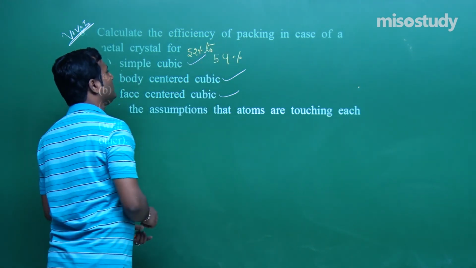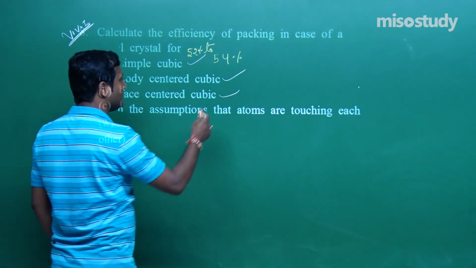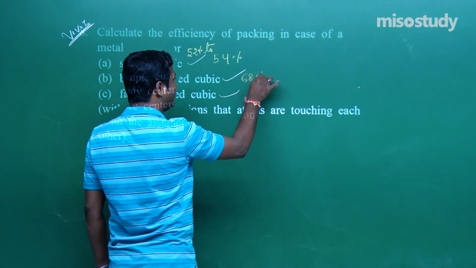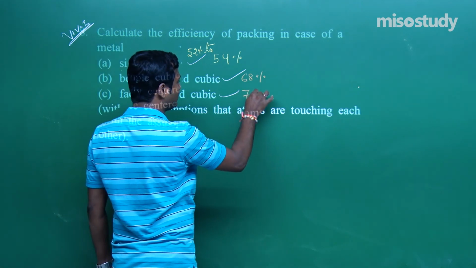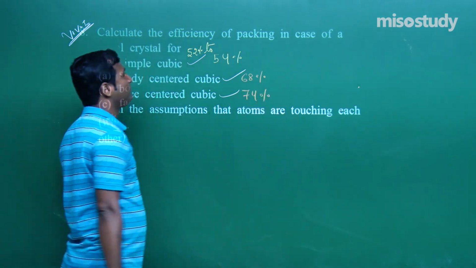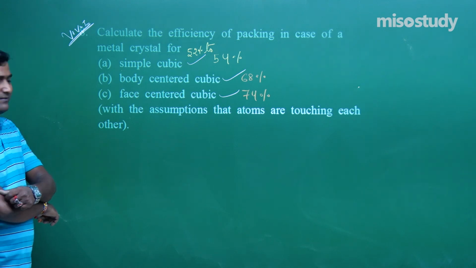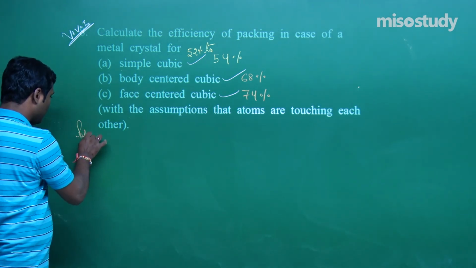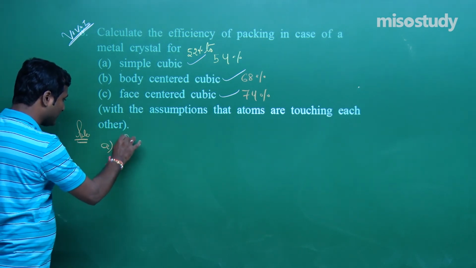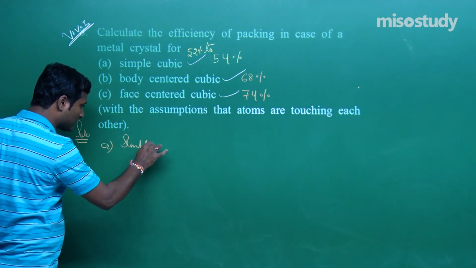Body centered, the efficiency is around 68%, and for face centered the efficiency is around 74%. You can easily calculate, my friend. Now I am giving you an idea. Do you remember? I will discuss these things in my lecture class also.